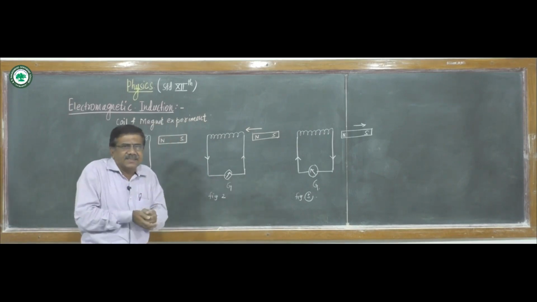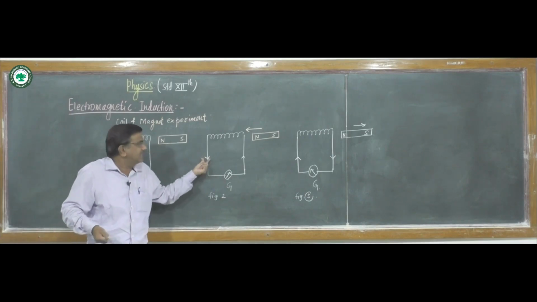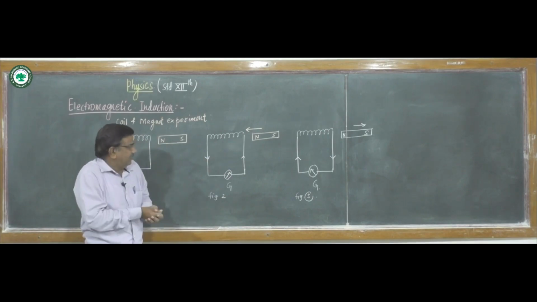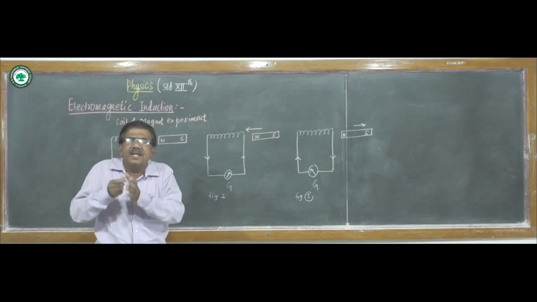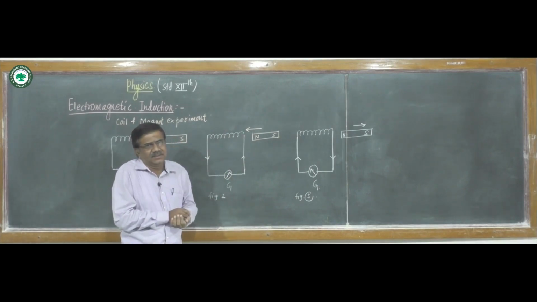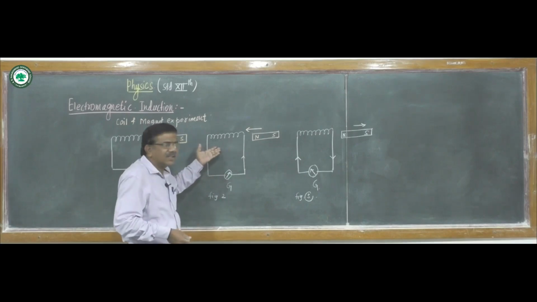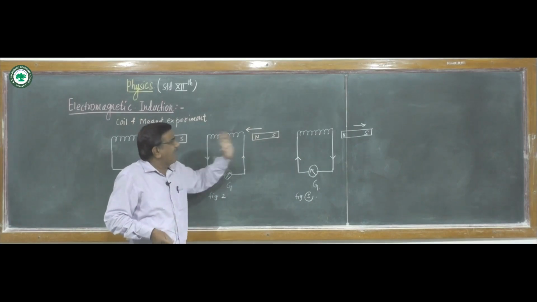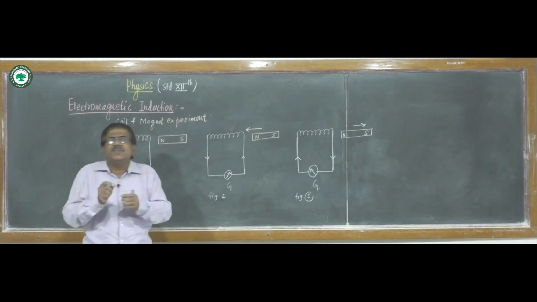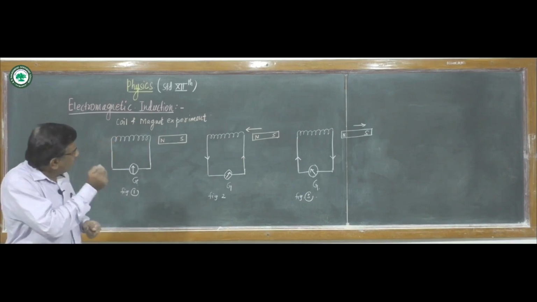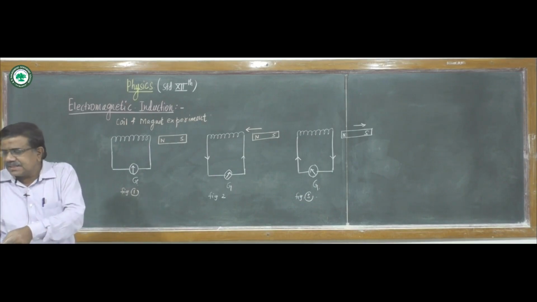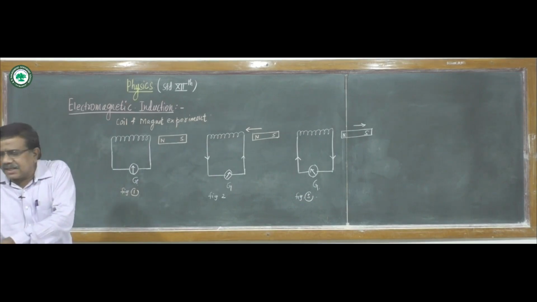Either the magnet is moved towards the coil or the coil is moved towards the magnet. There is a change in magnetic flux, and due to this change, the current is induced.